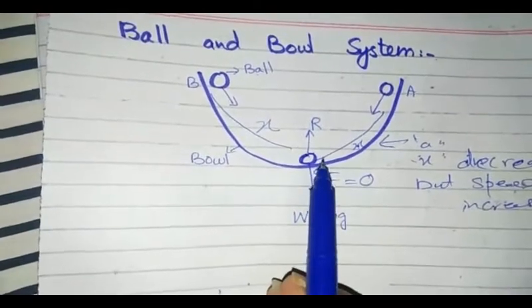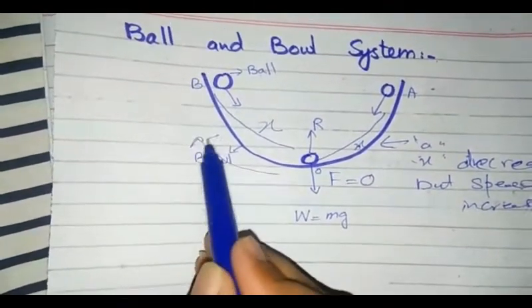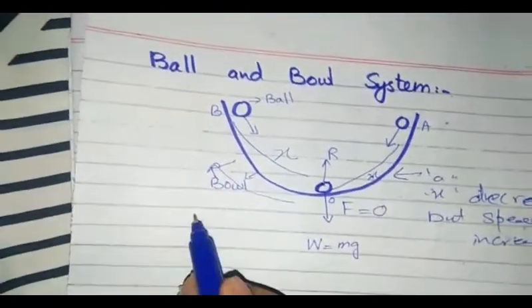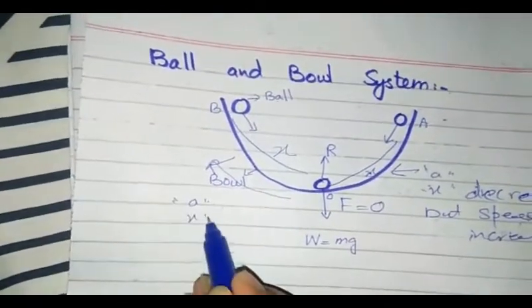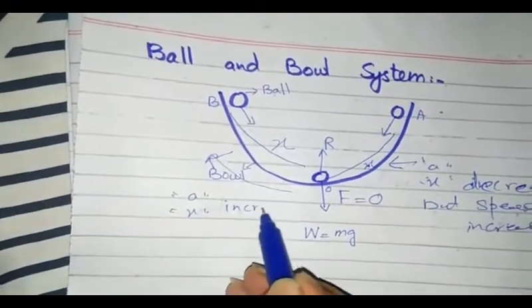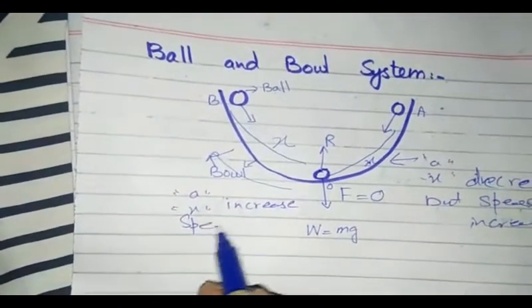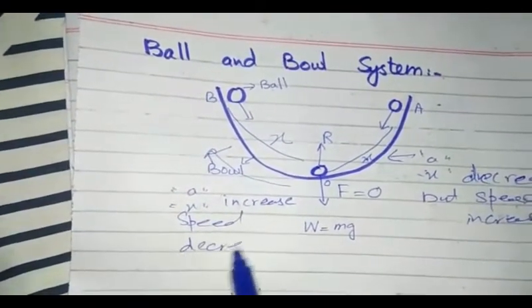It will move towards point B. In this case, as the object moves from O to B, its acceleration and displacement increase and its speed decreases.